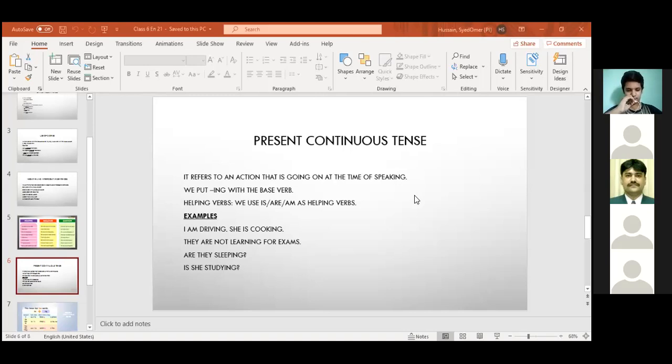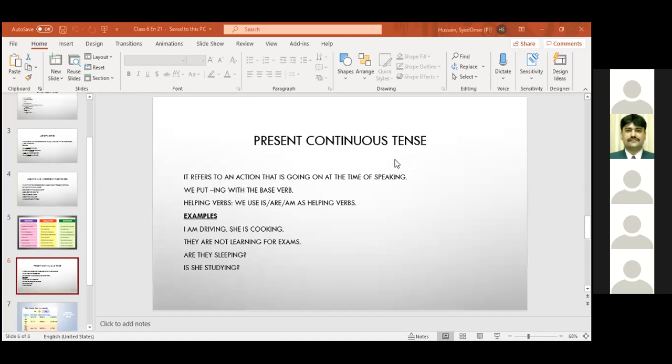We put ing with the base verb. What do we put? ing. The base verb. For example, go will become going, come will become coming, sleep will become sleeping, help will become helping, choose will become choosing, scream will become screaming. You have to put ing.